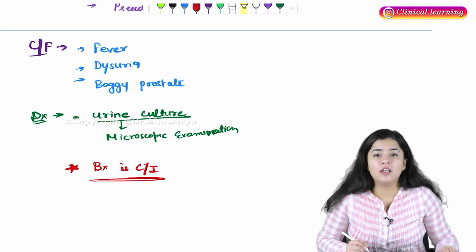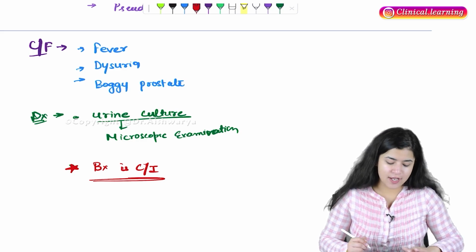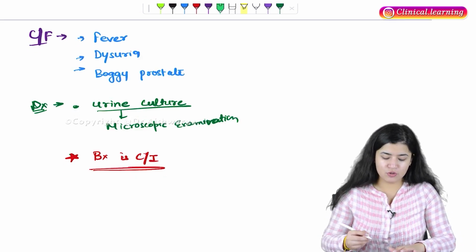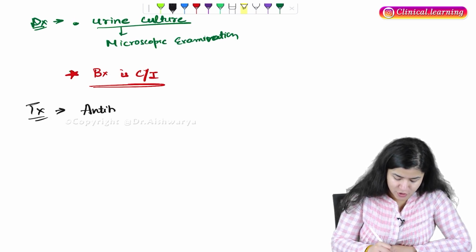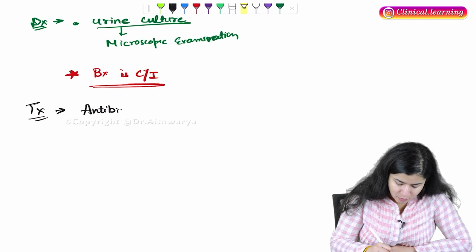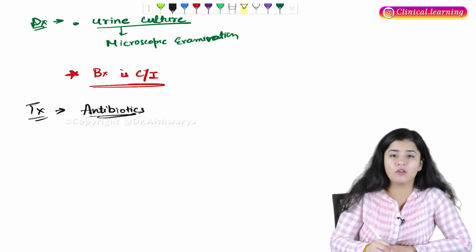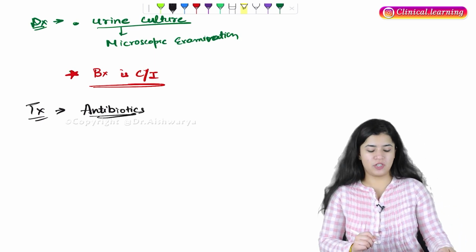Okay. Now, how you gonna treat this? As it is a bacterial inflammation, so you need to give what? You need to give antibiotics to the patient. Antibiotics.